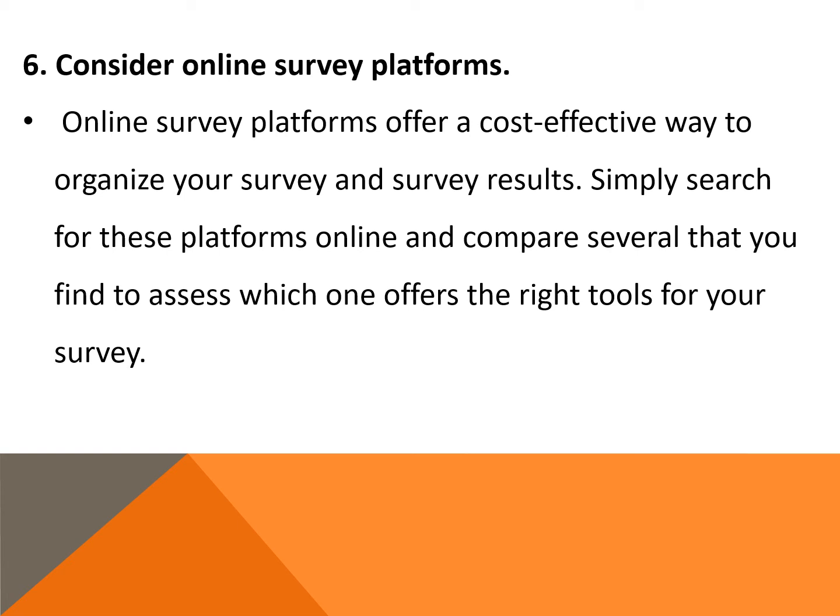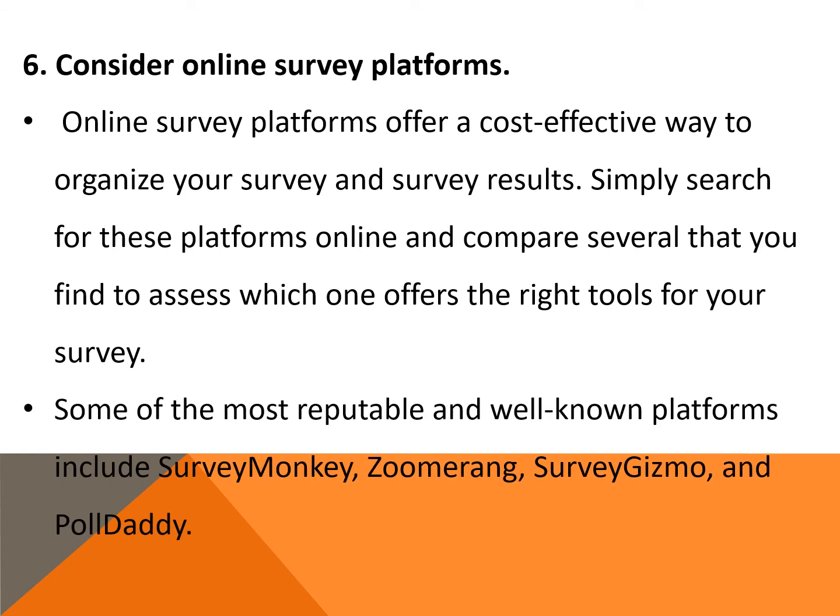Just make sure that your choices are reputable survey platforms. You should also consider whether or not your target market is computer savvy enough for online surveys to be effective. Some of the most reputable and well known platforms include SurveyMonkey, Zoomerang, SurveyGizmo, and PollDaddy.